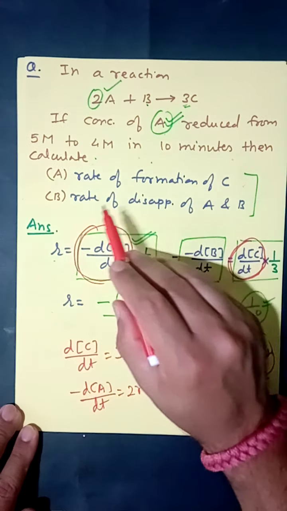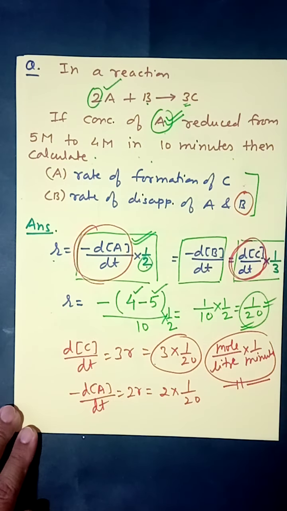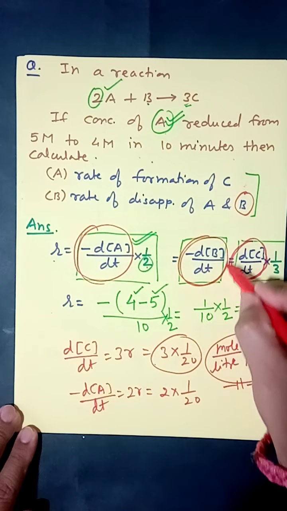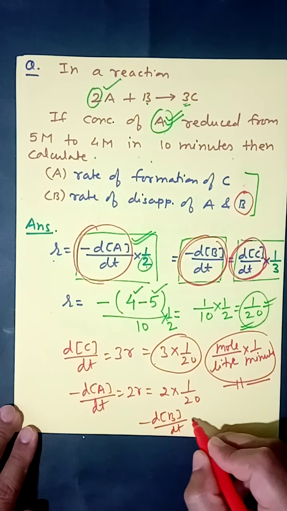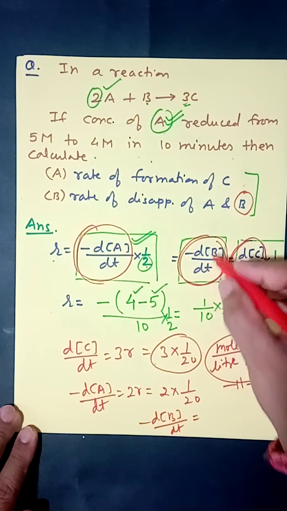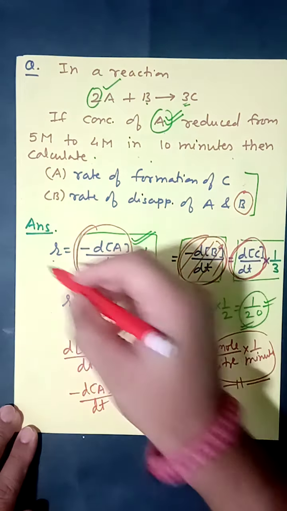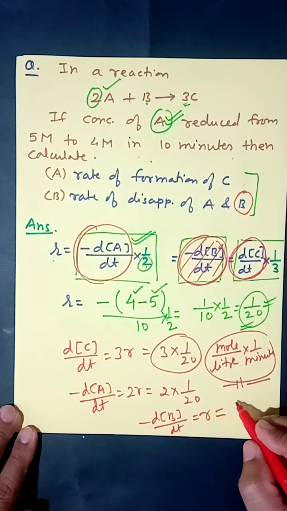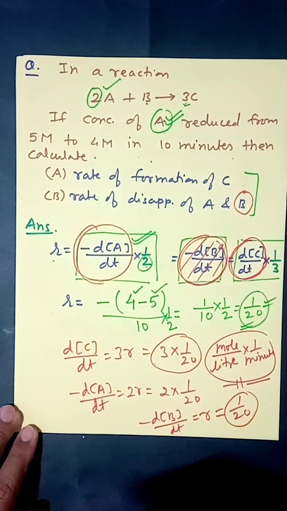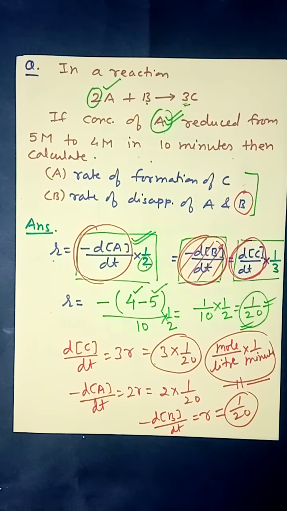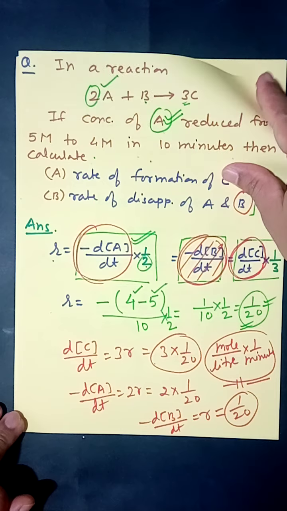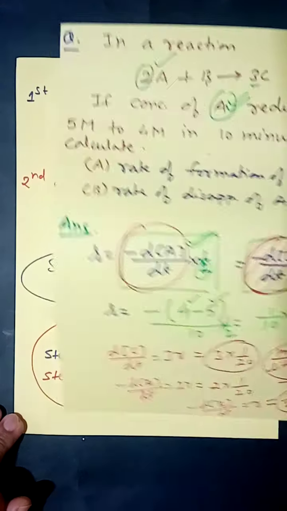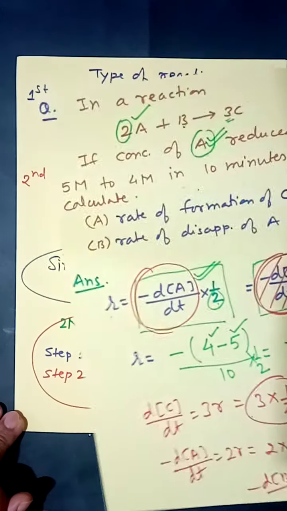Similarly, rate of disappearance of B is minus dB upon dt, which simply equals R, and the value of R is 1 upon 20. In this way we can calculate the rate of reaction with respect to each and every reactant, as well as the overall rate of reaction if we are given concentration of any one particular reactant.